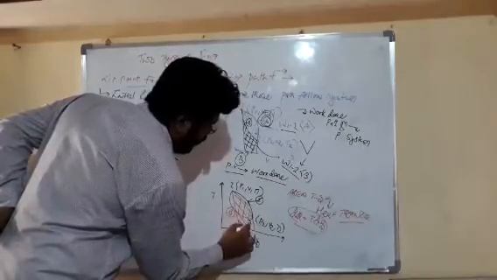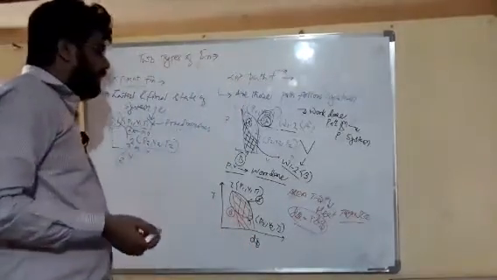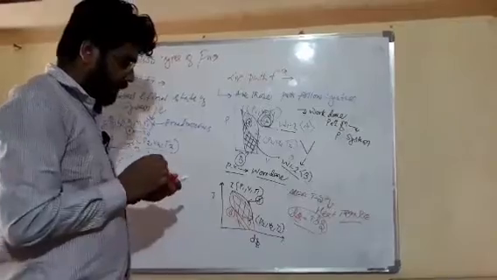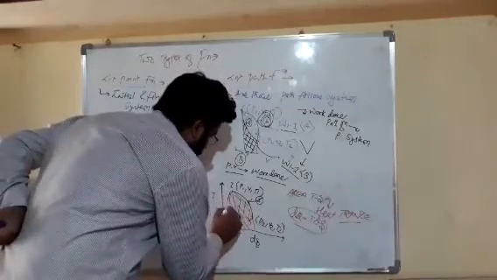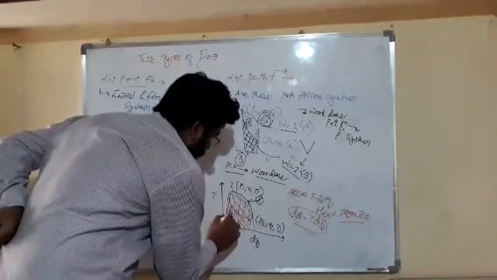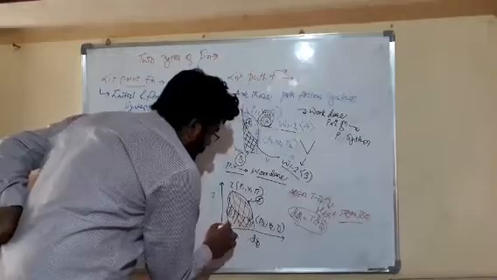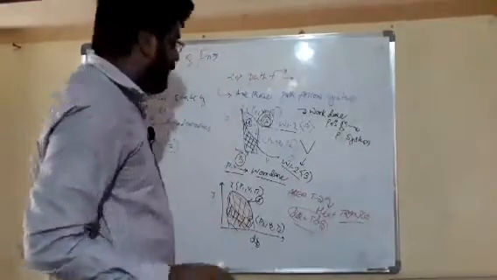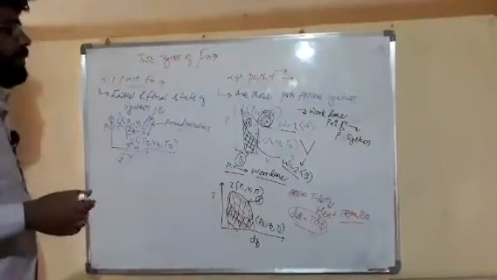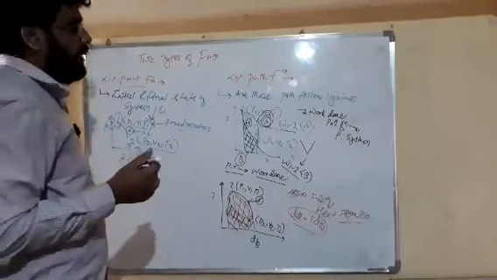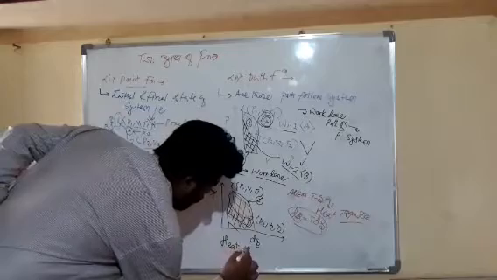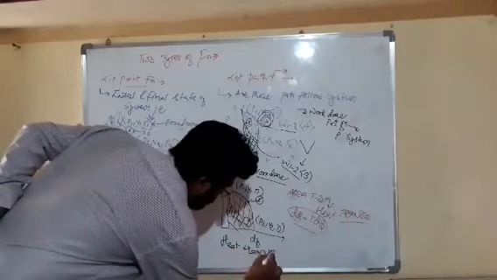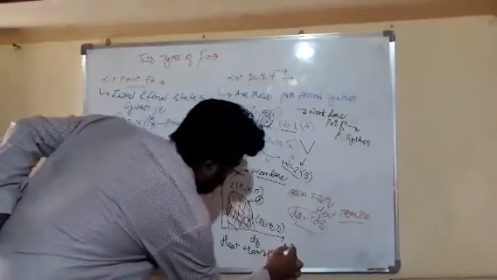So friends, in case of our process A there is more area, so more heat transfer. And friends, in case of our process B there is less area as compared to A, so there is less heat transfer in case of B. So friends, from this we can say that heat transfer is also a path function.